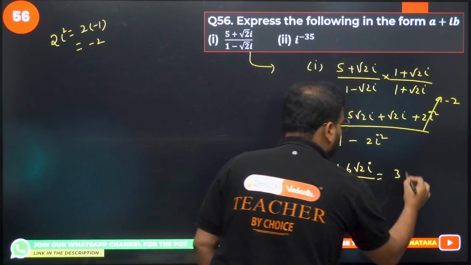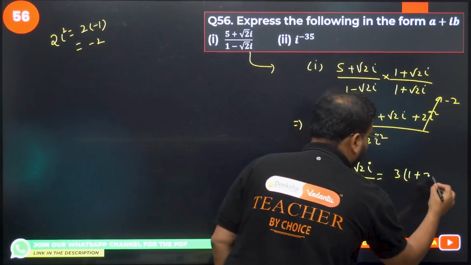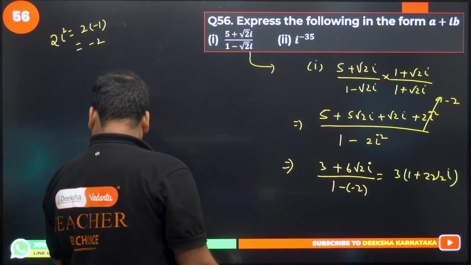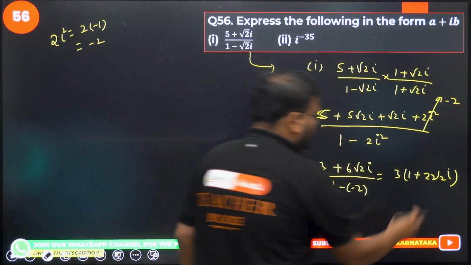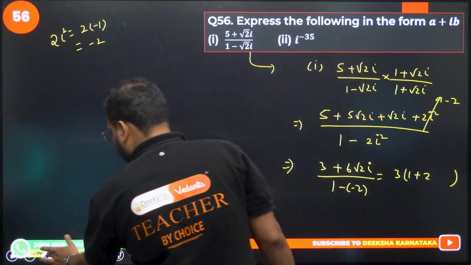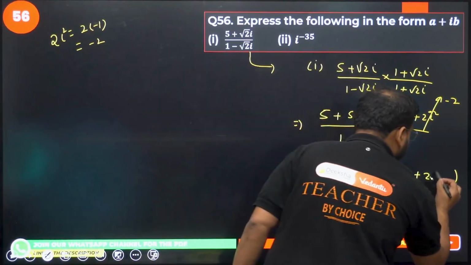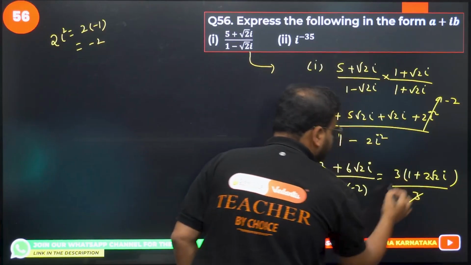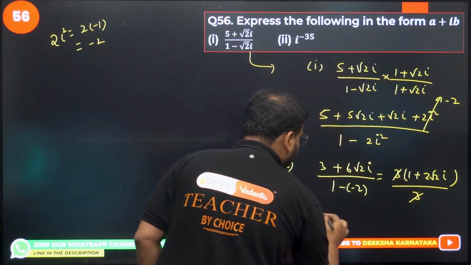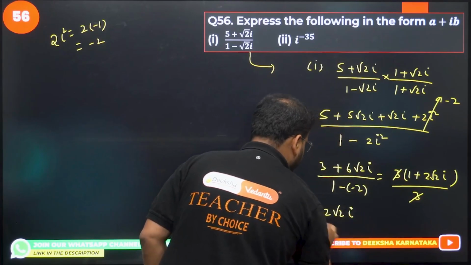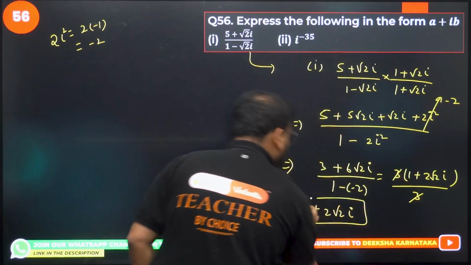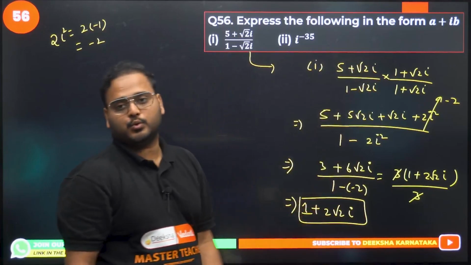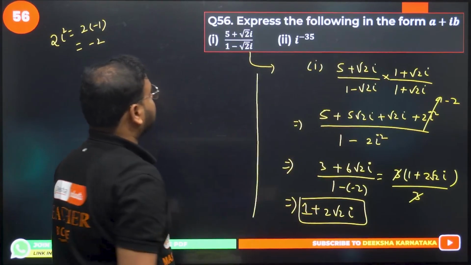3 you take common, you get 1 plus 2 root 2i. Okay. 1 plus 2 root 2i. Just give me 1 second. And divided by 1 plus 2. So 3 and 3 are cancelled. My answer is coming as 1 plus 2 root 2i. This is 1, okay. My given question is turned into the form of a plus ib. My value of a is 1 and b value is 2 root 2. Question 56 part 1 is done.